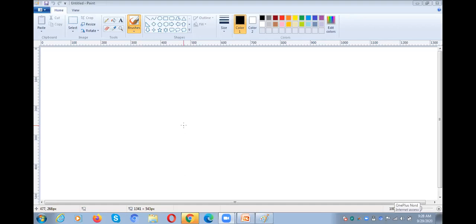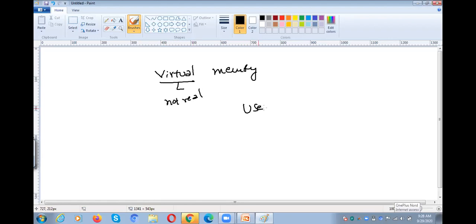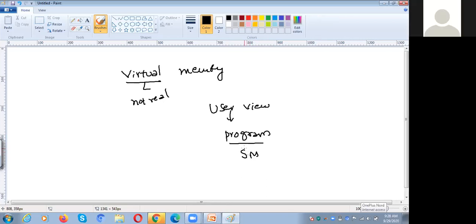Please try to understand this concept. The name of the concept is virtual memory. So what is virtual memory? Virtual memory means it is not real. Virtual means not real, right? In the user view, the user might think that whenever the user wants to execute a program, initially the program is stored in the secondary memory.